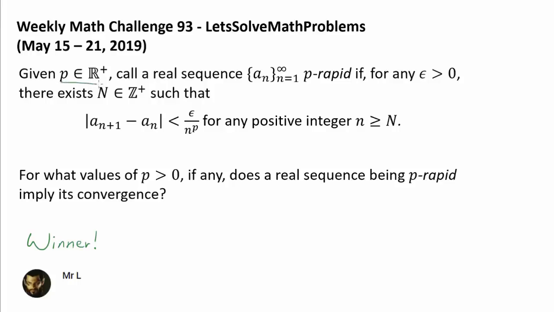Given a positive real number p, call a real sequence a_n p-rapid if for any epsilon greater than 0 there exists a positive integer capital N such that the distance between a_{n+1} and a_n is less than epsilon over n to the p for any positive integer n greater than or equal to N. For what values of p greater than 0, if any, does a real sequence being p-rapid imply its convergence?